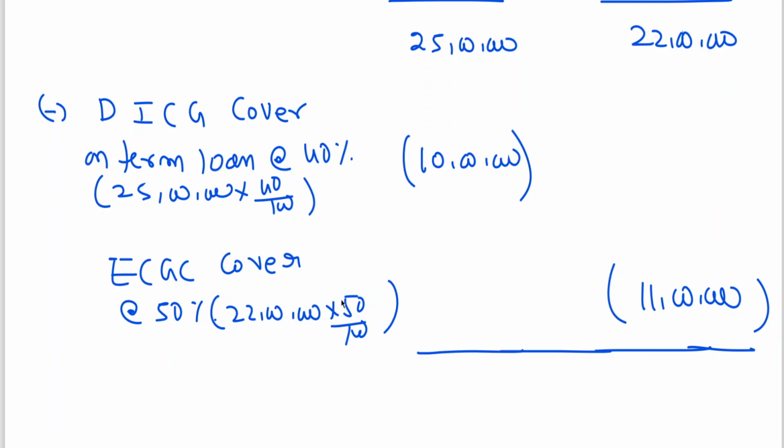That's it. That is the difference. In previous classes there was no such guarantee, so that is why we directly calculated secured or unsecured. But here a guarantee is given, so after deducting the guarantee you are calculating provision. That is the difference.